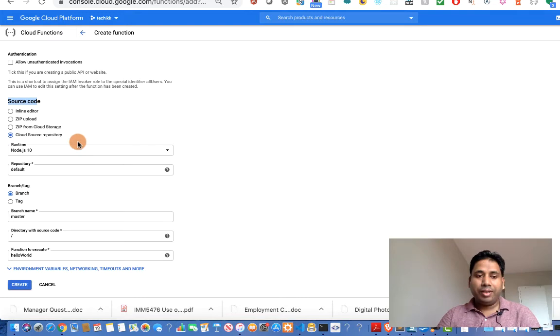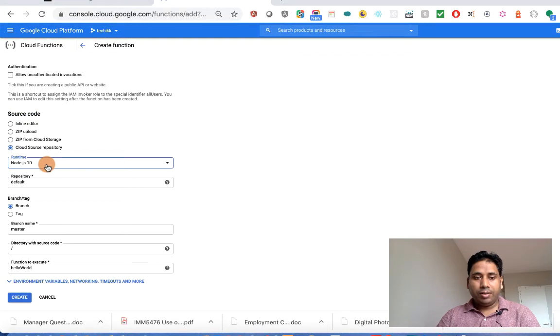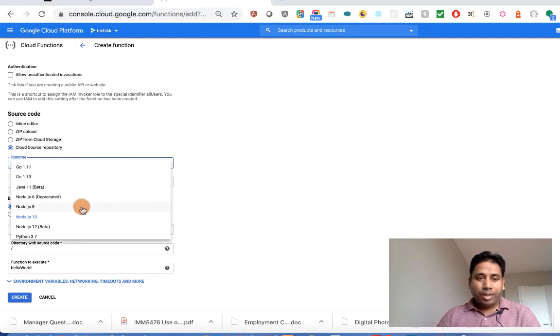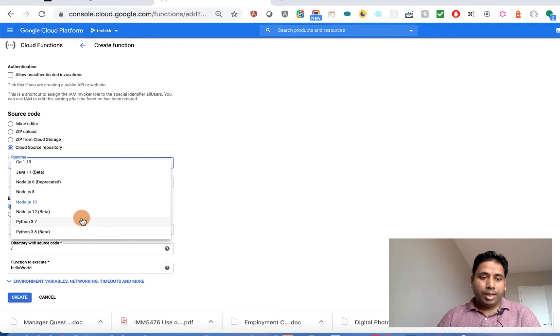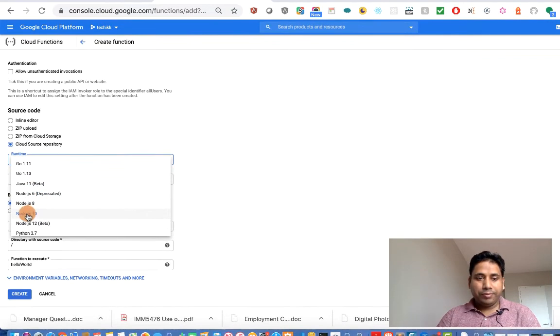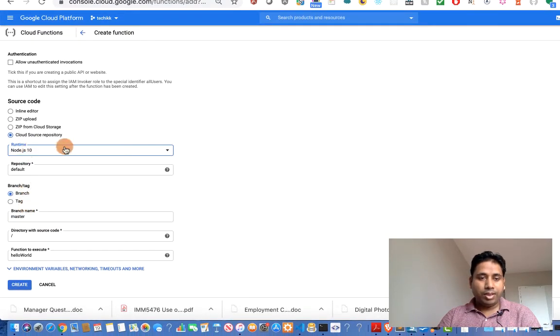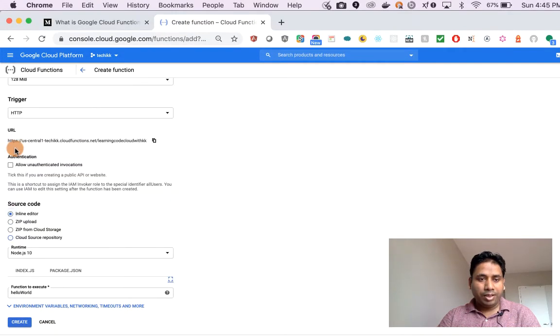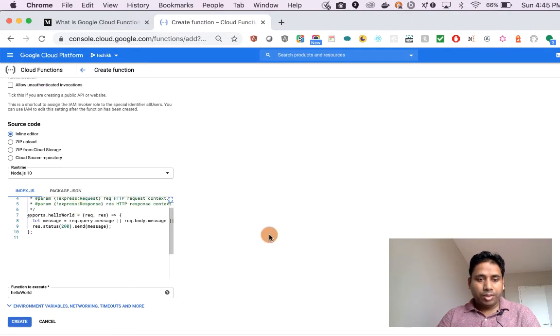After that, we have the runtime. Google provides various runtimes, but as of now Google is not supporting many languages. It currently supports Go, Node.js, Python, and there is a beta support for Java 11. So we are selecting Node.js 10 as the runtime. Because I have selected cloud source repository here, it shows branch and tag, but I will be using the inline editor as of now. So this is my inline editor.